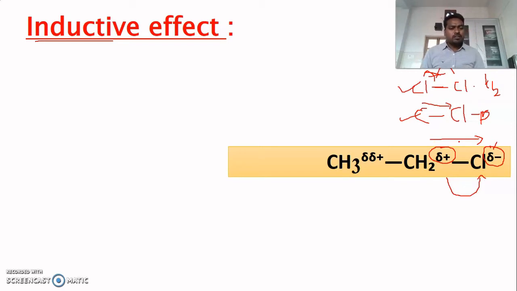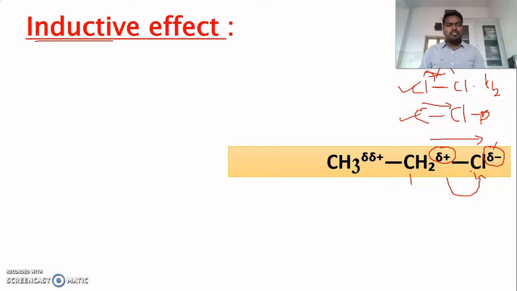So here we can observe the polarity which is induced in a molecule. Why? Because of the electronegativity difference between carbon and chlorine. Due to the electronegativity difference, the polarity is induced in a molecule. As a result, one is going to attain partial positive charge, and the other is going to attain partial negative charge.